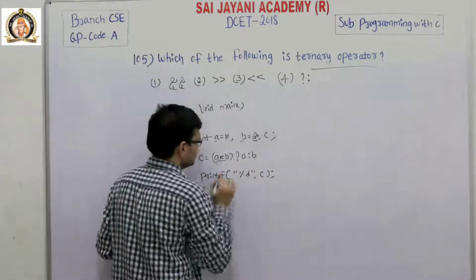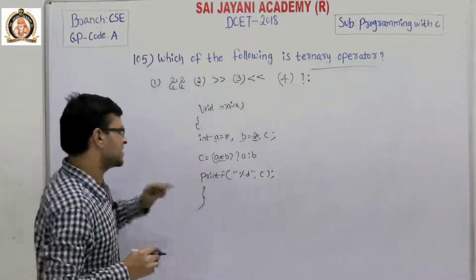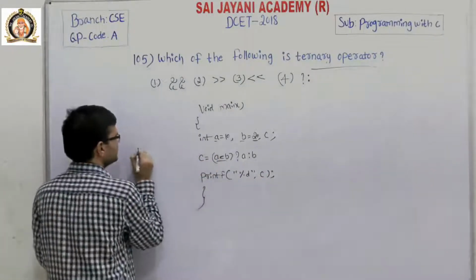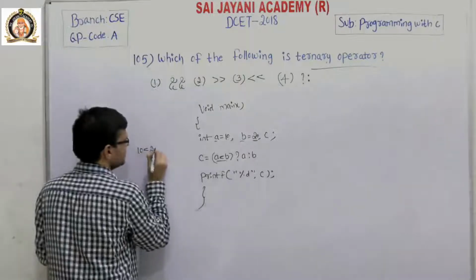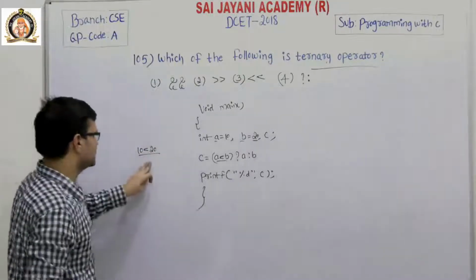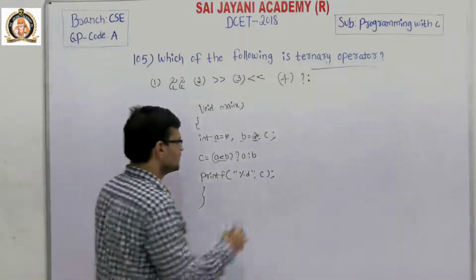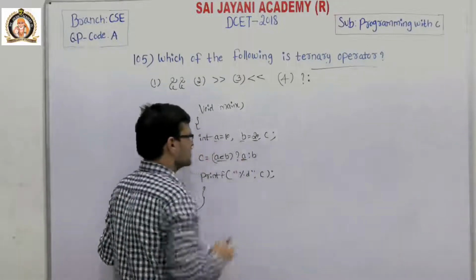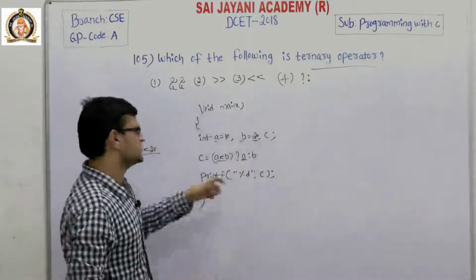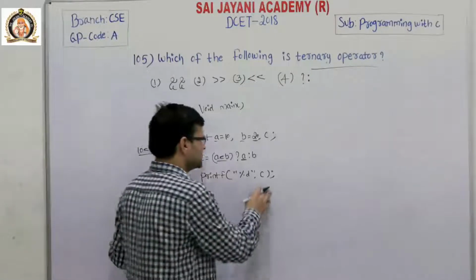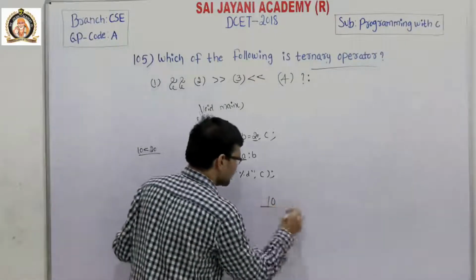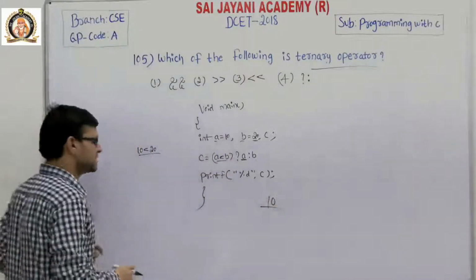Here a is less than b. We know that a value is 10, which is less than b, meaning 10 is less than 20. The comparison becomes true because 10 is always less than 20. So whatever value is present in the a variable is executed, that means the a value 10 is printed on the screen.